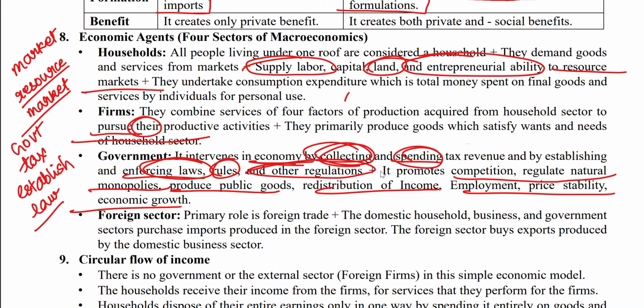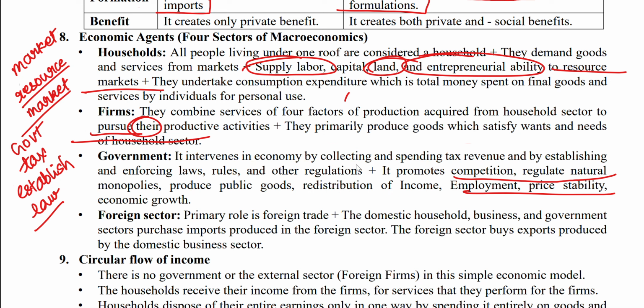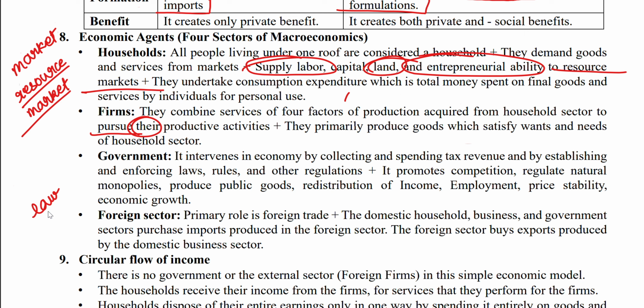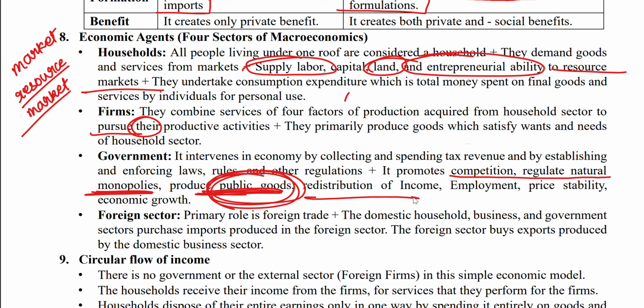The government is involved in taxes and establishing laws. Then it promotes competition. It regulates natural monopolies. It also produces public goods. It redistributes income, and works for employment, price stability, and economic growth.